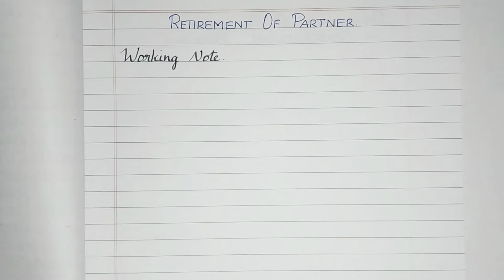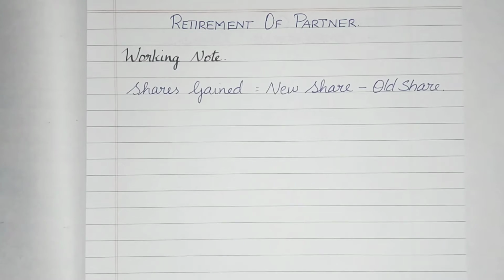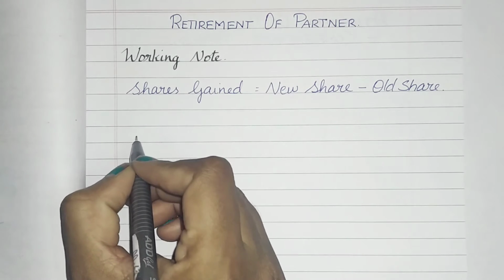First we are going to start with the working note. They have given the old ratio and the new ratio. Since the person is retiring, it is essential to find out how much share is being gained by the partners who are continuing. So first we are going to find the shares gained. The formula to find the shares gained by the continuing partners is new share minus old share. Let's start with Rajesh, who is going to continue.